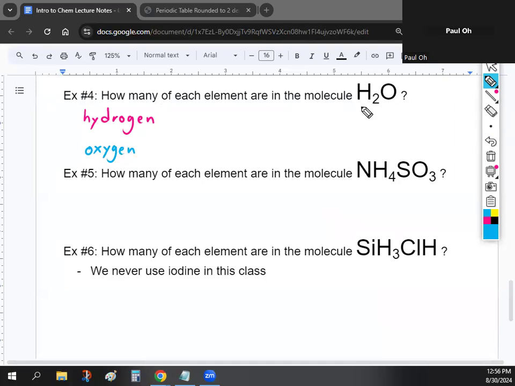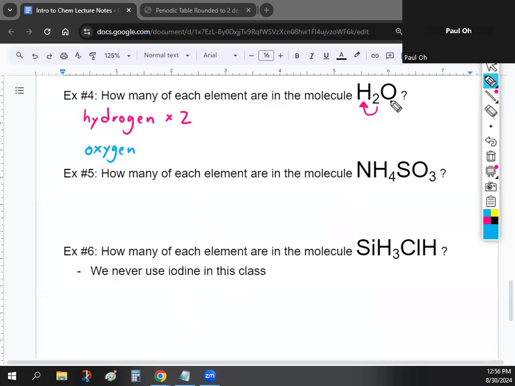Okay, so the formula tells us what it's made out of, but it also tells you how many of each element there are. So easy way to look at it is if you look at these numbers, they kind of go on the bottom. They're called subscripts, bottom right of the elements. But these numbers apply to the element that's right in front of them. Okay, so since it's H2, that means there are 2 hydrogens inside of water. So one water molecule is made out of 2 hydrogens.